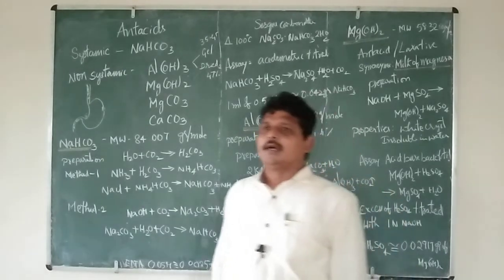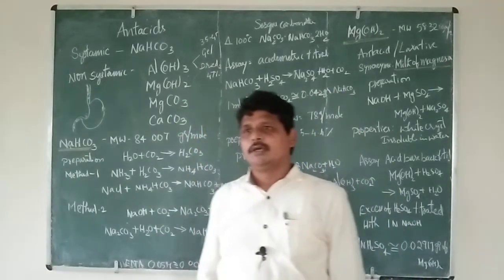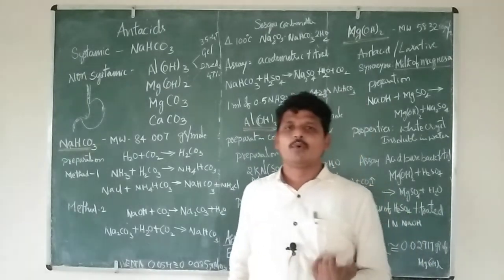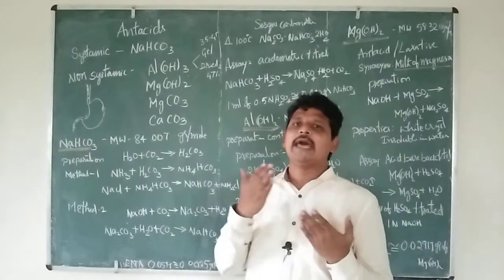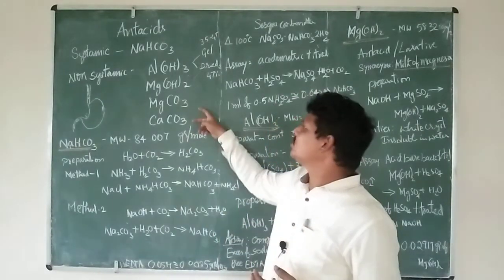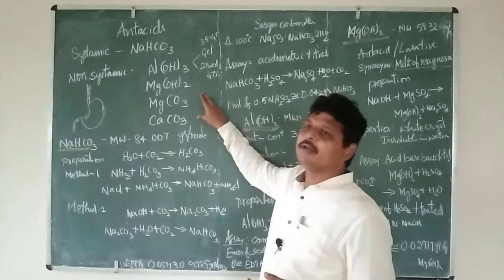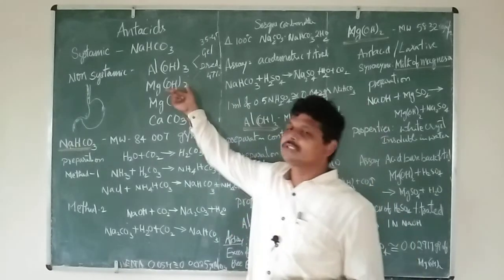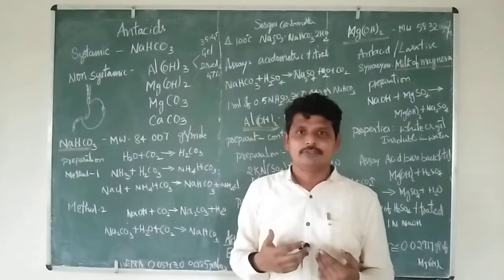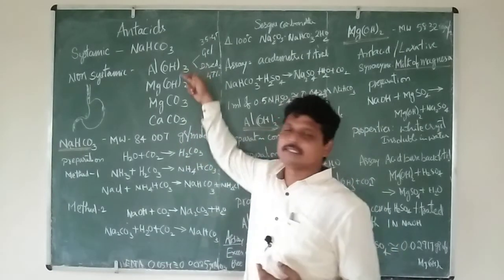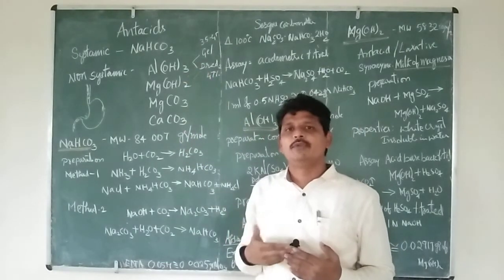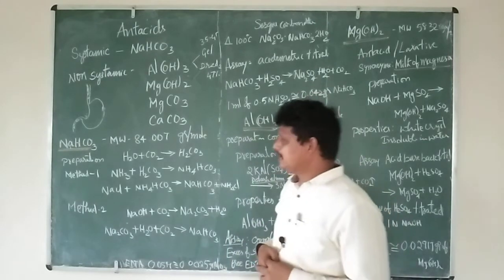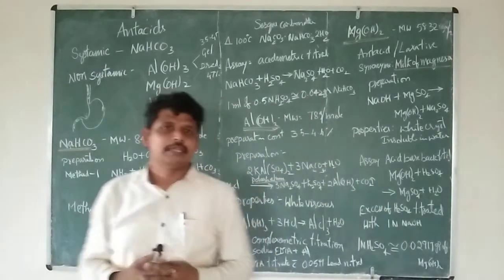Most of the drugs cause constipation, so what we do is mix different antacids. For example, calcium carbonate and magnesium carbonate and aluminum hydroxide may cause constipation, but magnesium hydroxide acts as a laxative. So if you mix these two kinds of agents, the individual will not suffer from constipation. So this is a brief introduction about the antacids.